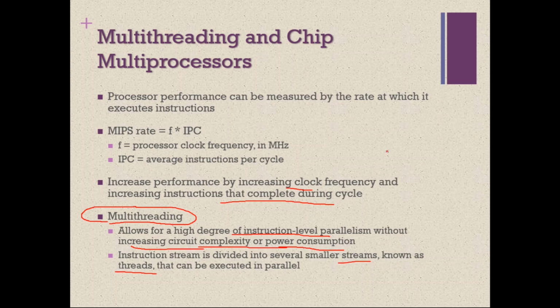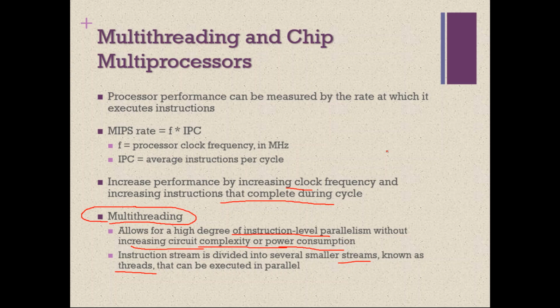Generally, instructions are coming from a process. What is a process? A process is a program under execution. And a given process can be divided into several small threads. Threads are otherwise called lightweight processes.